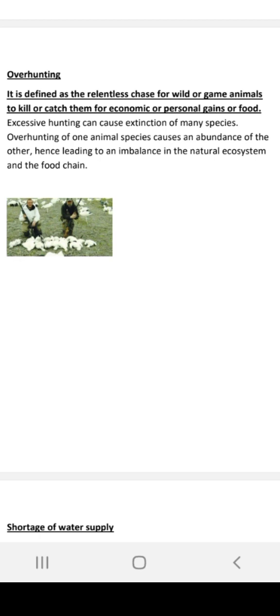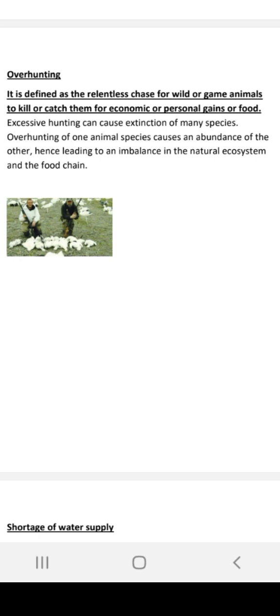Next point is overhunting. Overhunting is the overkilling of an individual, uncontrollably, noticeably. It is defined as the relentless chase of wild games or animals to kill or to catch them, maybe for economic purposes, for personal gain, or for any other reason. So uncontrollable killing of an individual is called overhunting. That overhunting can cause extinction of many species. So overhunting of one animal causes abundance of another, leading to an imbalance in the ecosystem.